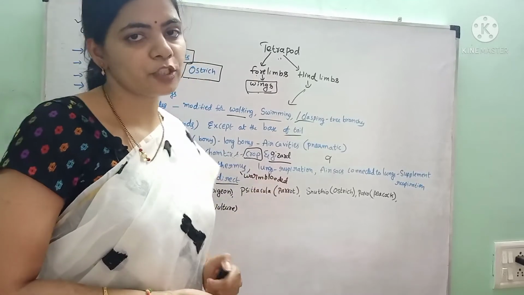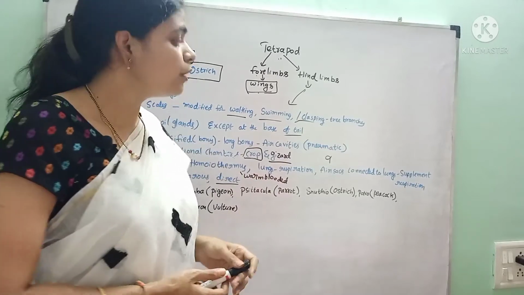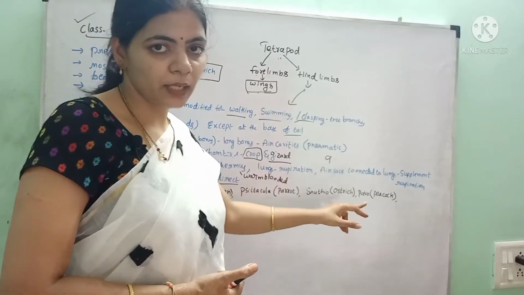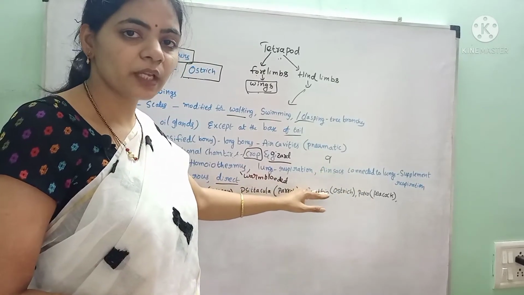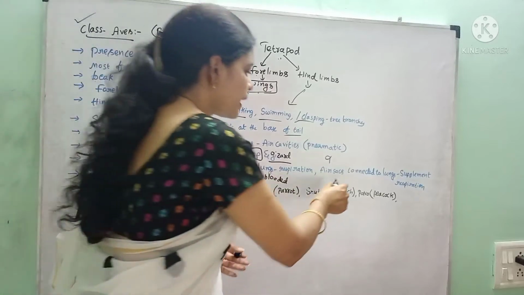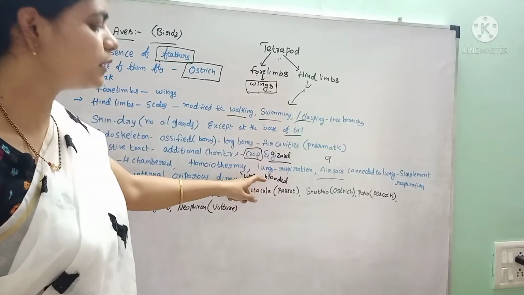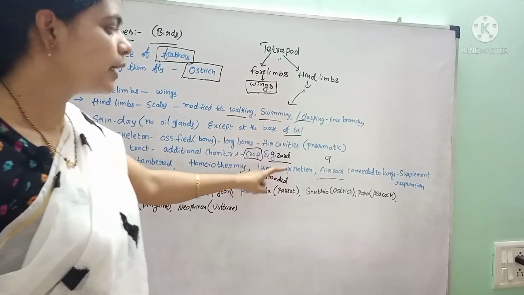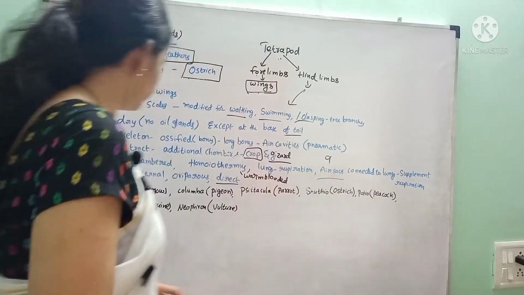The birds have a high metabolic rate because they have to fly to very high regions, right? For that they need a high metabolic rate. For that the lungs must be continuously supplied with air. For that purpose these air sacs are present. These air sacs continuously supply oxygen to the lungs. Hence the function of the air sacs is supplementary respiration.